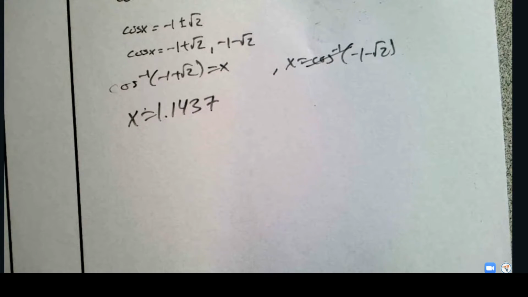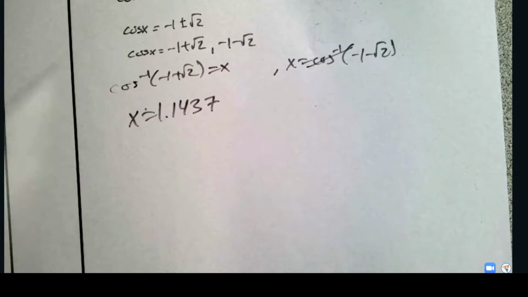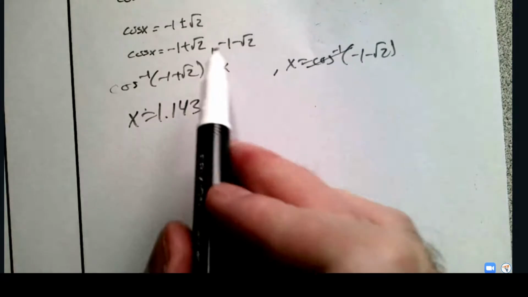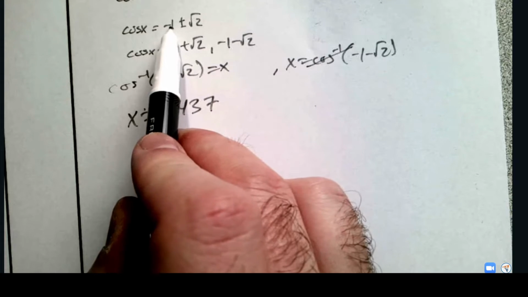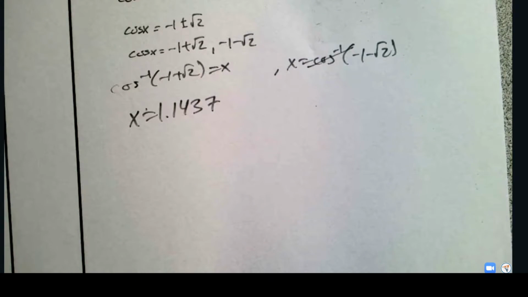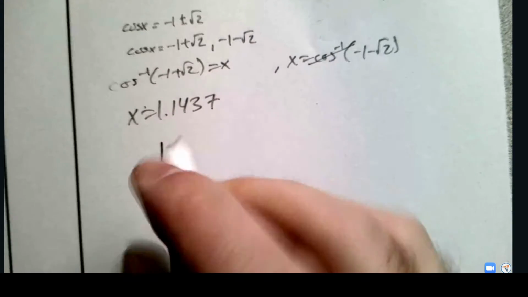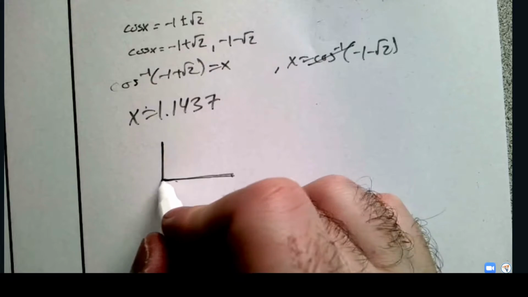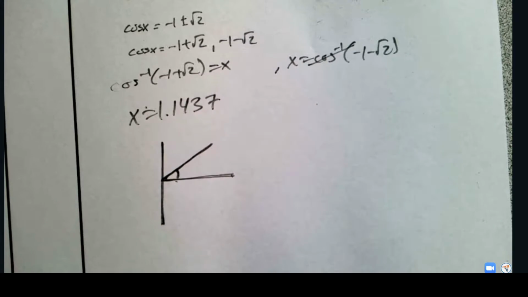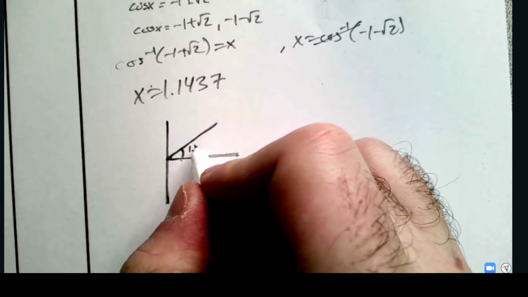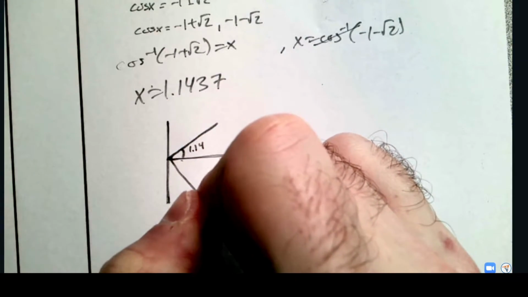But when we talk about cosine, right, this says cosine is negative, and there's more than one quadrant where that is true. And so I convinced myself that was the only answer, but we know, in this case, that cosine is positive, because this is a positive number, right? If we take -1 plus root 2, that's actually a positive number, if you think about it. Root 2 minus 1 is just 0.41, okay? So this is a positive number. So cosine is actually positive in this quadrant right here, right? That's our 1.14 radians, okay? But it's also positive right here.